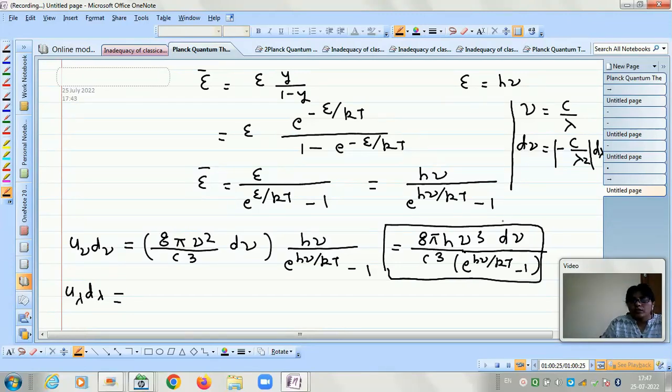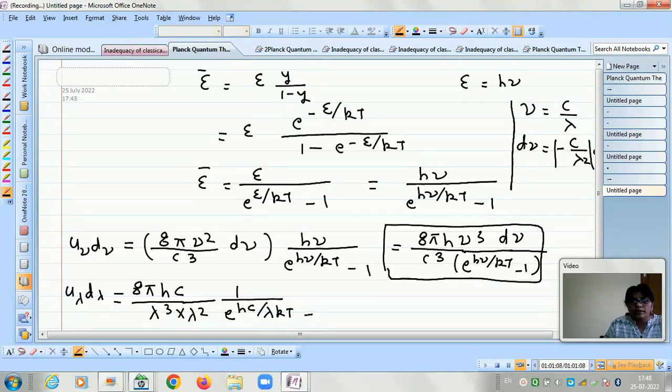If we write c cube upon lambda cube instead of nu cube, then this c cube and c cube get cancelled, and we will be left with 8 pi h divided by lambda cube, and then we will also have c by lambda square, multiplied by 1 upon e to the power hc upon lambda kT minus 1.